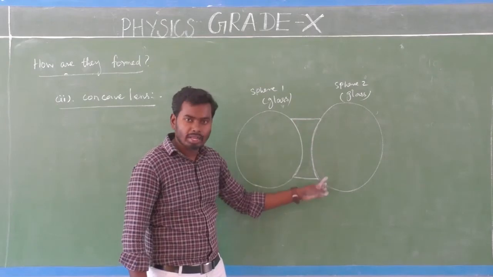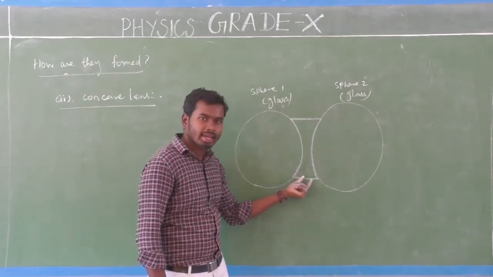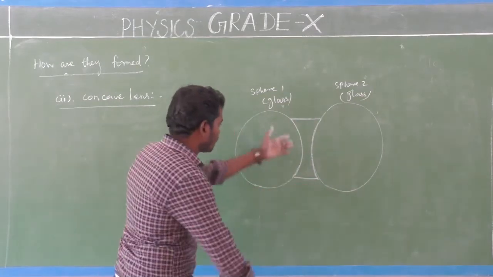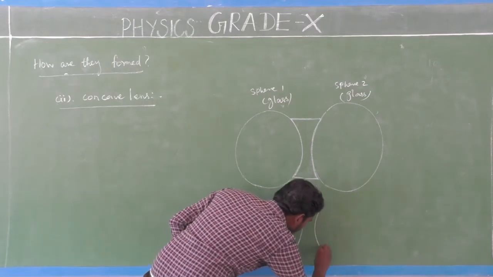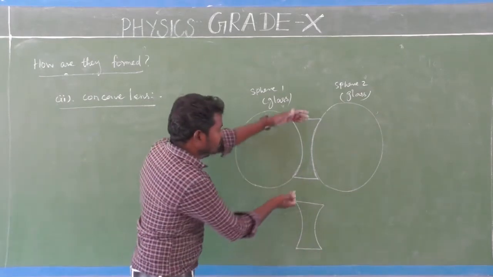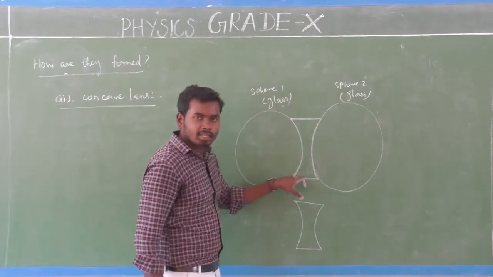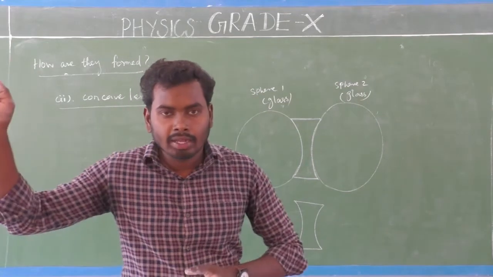at this boundary, isn't it? So we can get what is that? That is concave lens. Look at here. So this is concave lens. Yes. So this part is concave. Can you see this clearly? This is what? That is concave lens, isn't it? See, look at here. Convex lens.